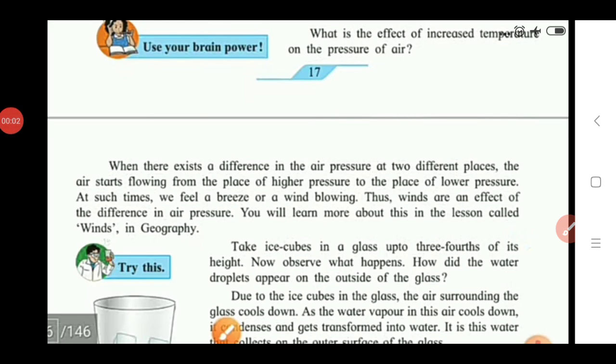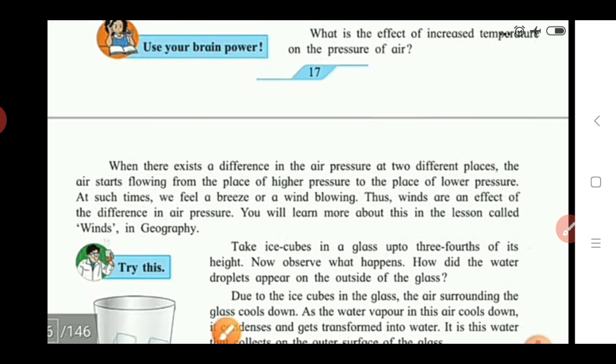So again I explain what happens if the air pressure is different at two different places. Means, if we see two places or two cities, what happens if the air pressure is low in one city and the air pressure is high in another city? In which direction will the air blow? Air starts blowing from the place of higher pressure to the place of lower pressure.